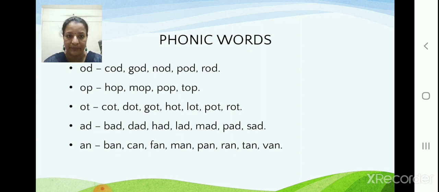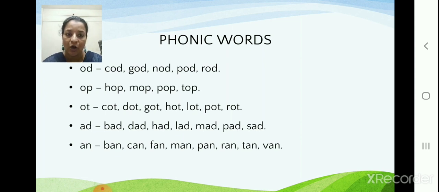HOP, hop. MOP, mop. POP, pop. TOP, top. Same like OD words, we have here OP words. The second and third letter are OP. Only the first letter changes. Correct? So here we have hop, mop, pop, top. Okay. Next we have the OT words.